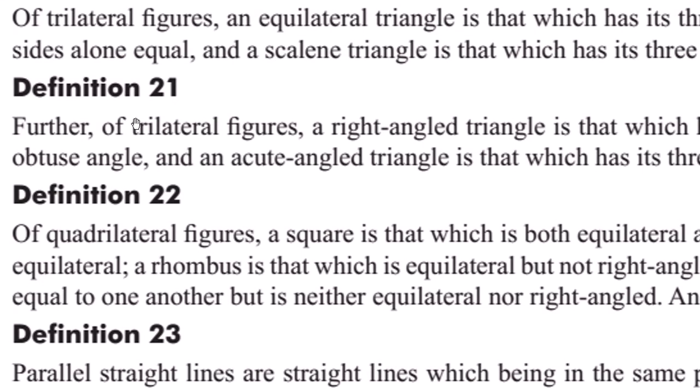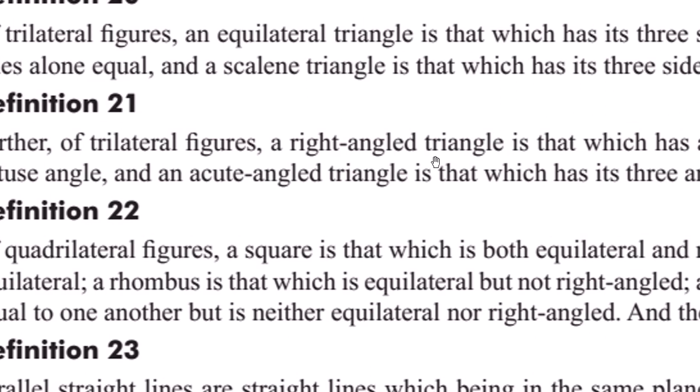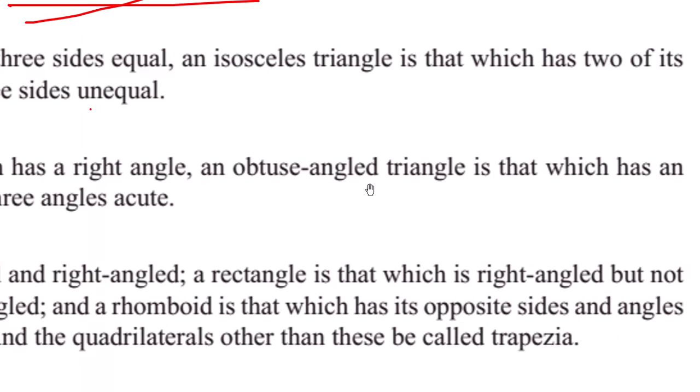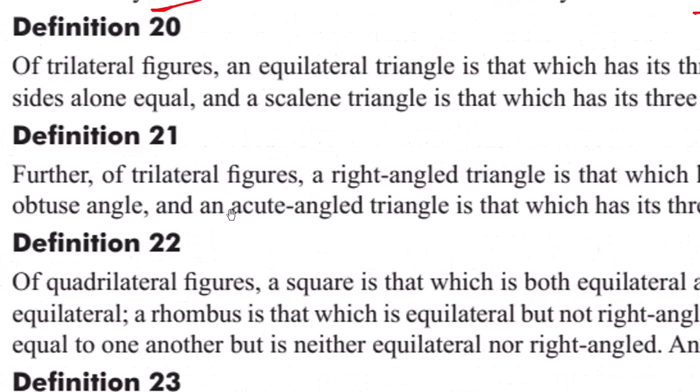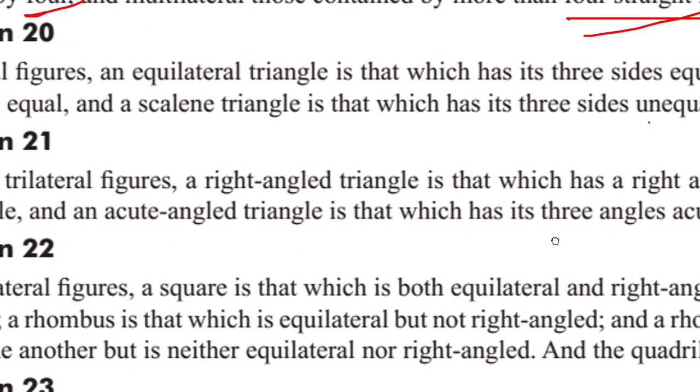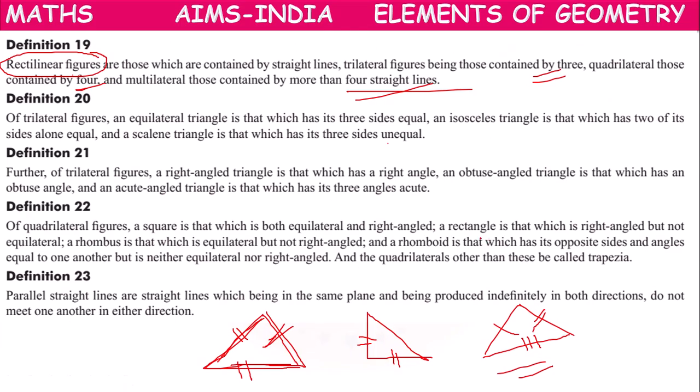Next, 21. Further of trilateral figures, a right angle triangle is that which has a right angle. An obtuse triangle is that which has an obtuse angle. An acute triangle is that which has its three angles acute.